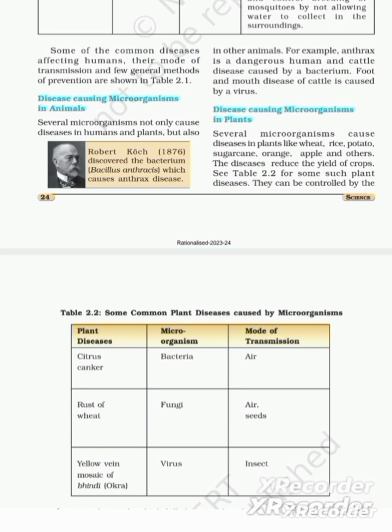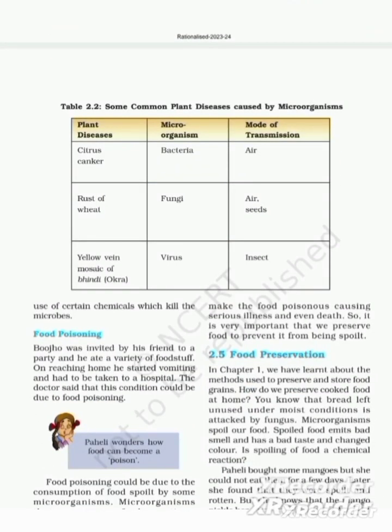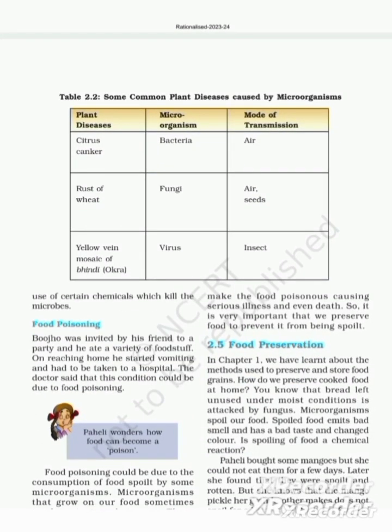They can be controlled by use of certain chemicals which kill the microbes. Here in table 2.2 they have given some plant diseases caused by microorganisms.